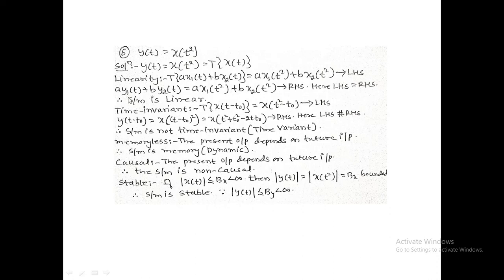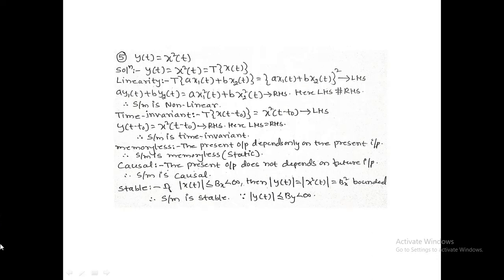In linearity, system operating on the input signal a into x1 of t plus b into x2 of t is equal to the input signal whole square. Input is a into x1 of t plus b into x2 of t whole square, LHS. RHS of the linearity, a y1 of t plus b y2 of t. Now I have to calculate y1 of t and y2 of t. Y1 of t equals x1 square of t, y2 of t equals x2 square of t.